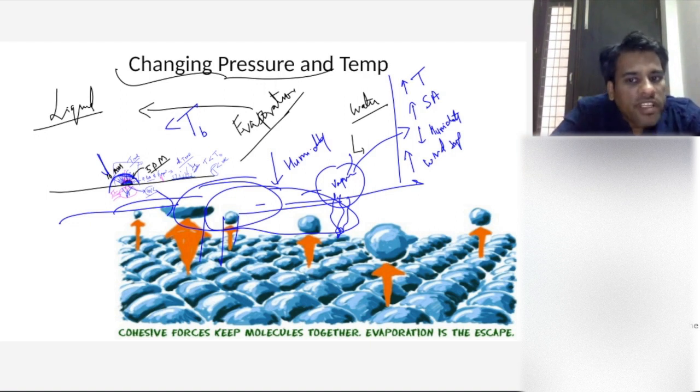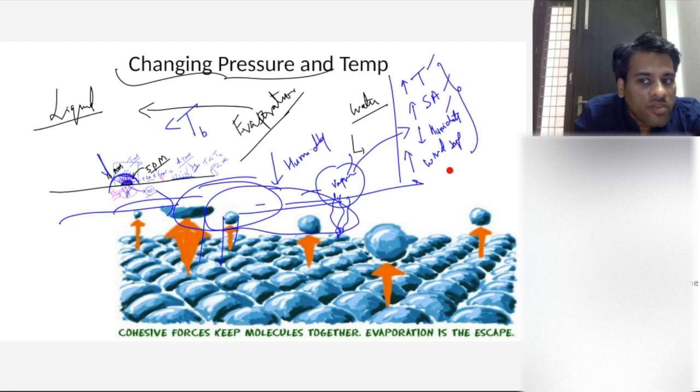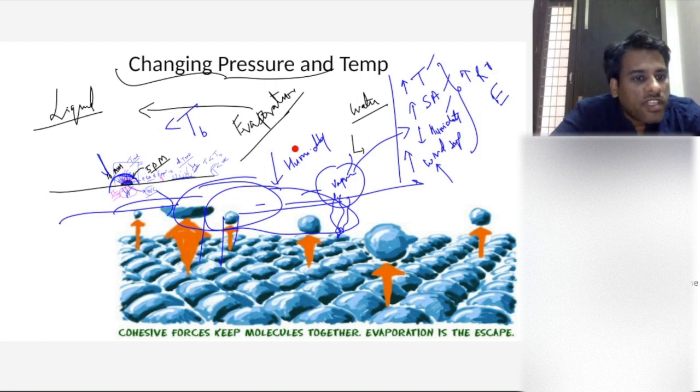Yes or no? Everybody. So these are the four factors. When pressure is constant, you can increase temperature, increase surface area, decrease humidity, and increase wind speed to increase the overall rate of evaporation. I hope this is making sense to everyone here.